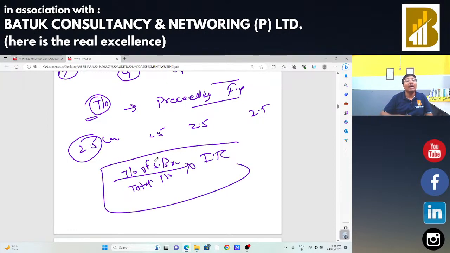So the turnover of Maharashtra, 2.5 lakh, divided by 10 lakh, multiplied by 10 lakh ITC, means 2.5 lakh ITC will be transferred to Maharashtra. And this is the formula by which we can calculate the input tax credit transferred to various branches.